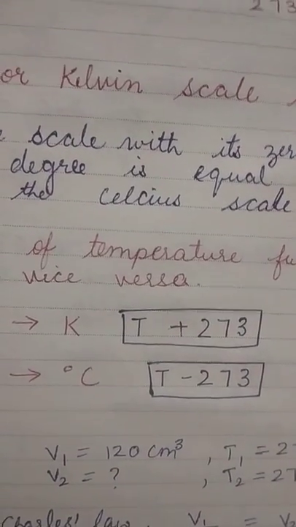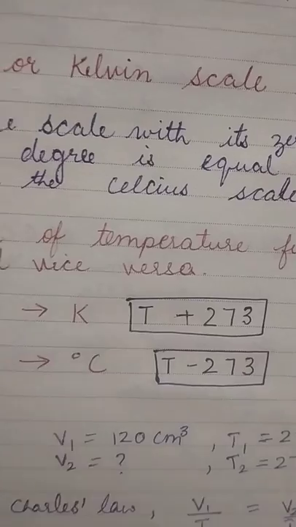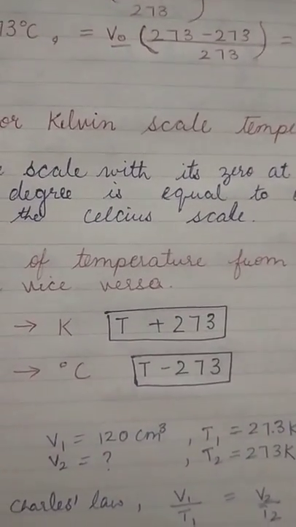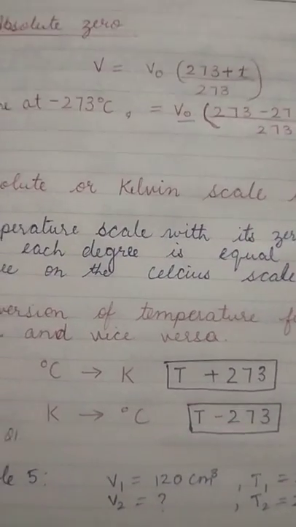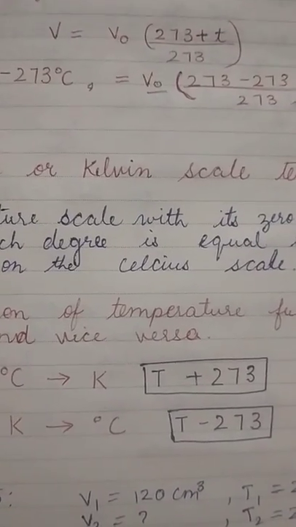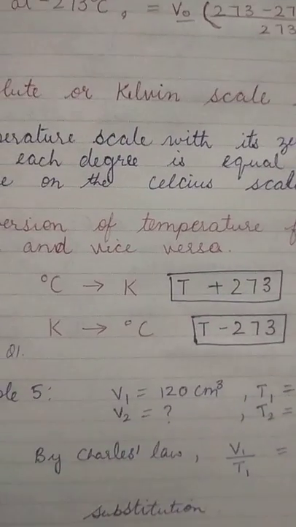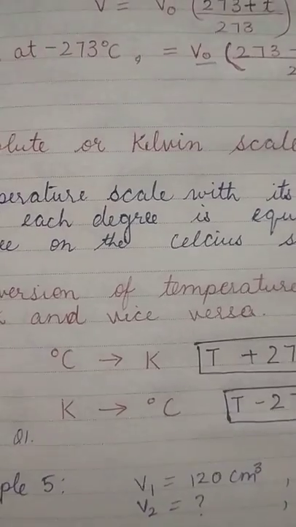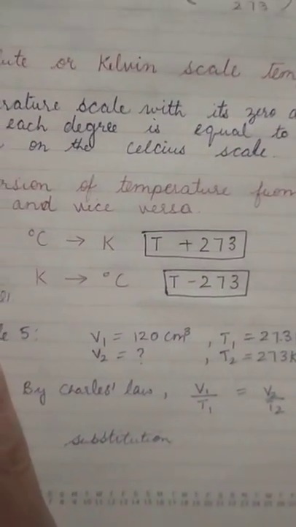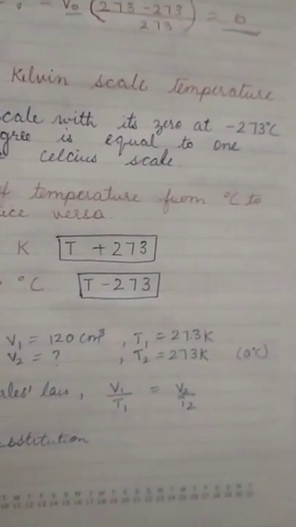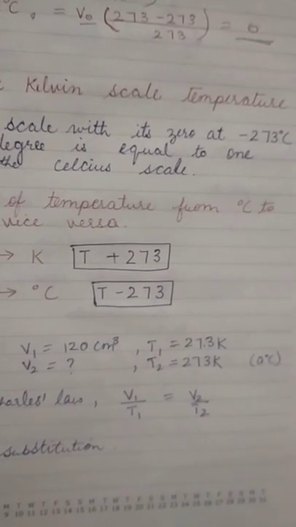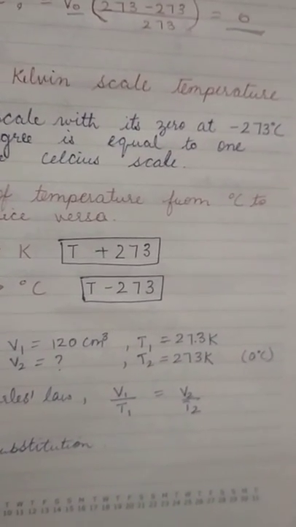Absolute zero is just the temperature at which the volume becomes zero, and that is minus 273 degrees Celsius, and on the Kelvin scale it is 0 Kelvin. Now, the absolute or Kelvin scale of temperature, this conversion also we have studied. It is a temperature scale with its 0 at minus 273 degrees Celsius, and each degree is equal to 1 degree on the Celsius scale.